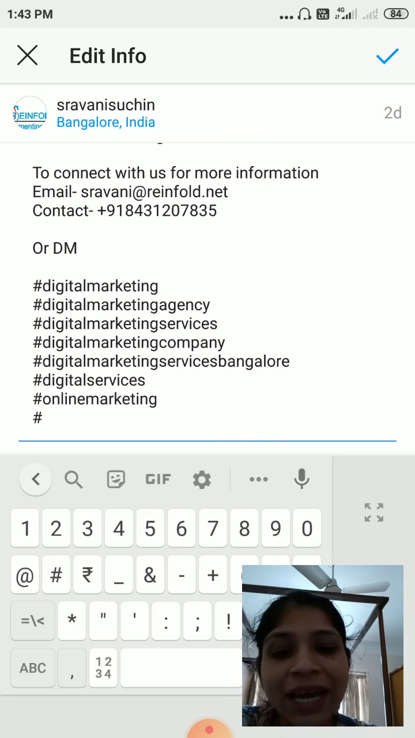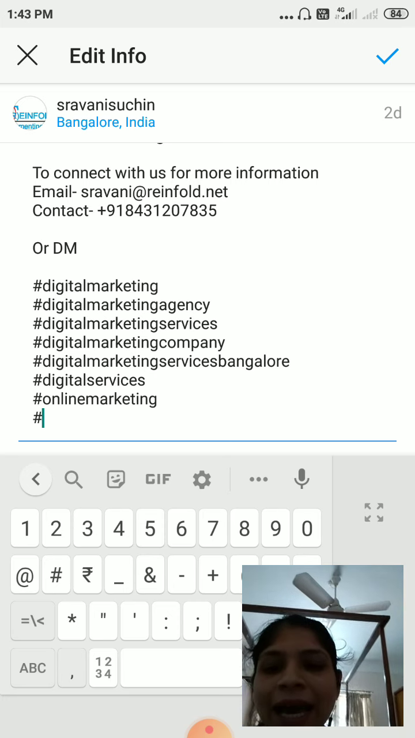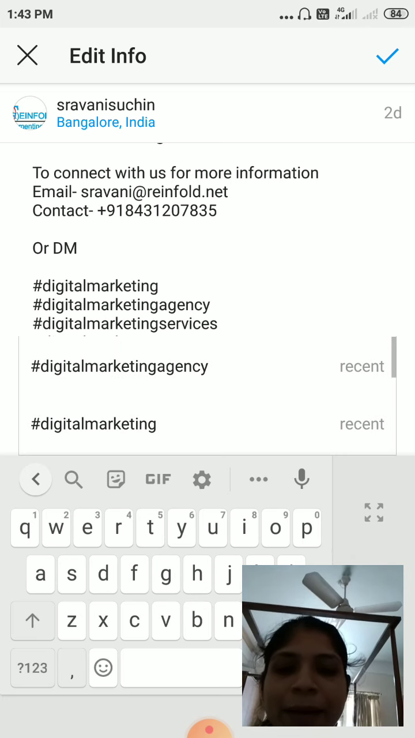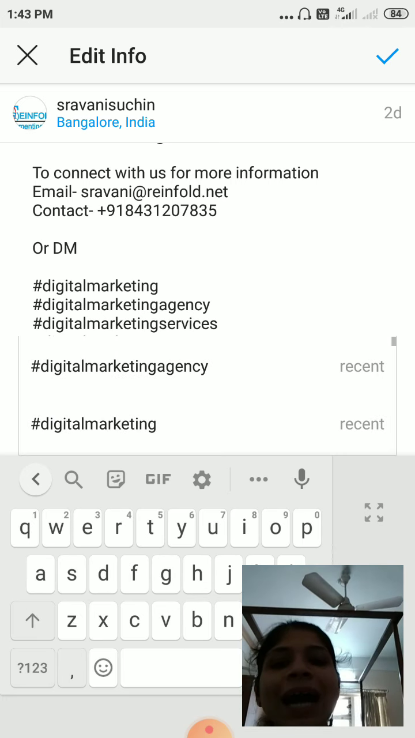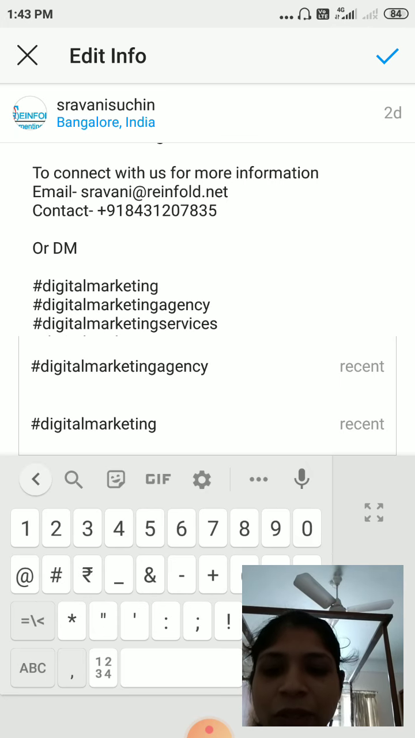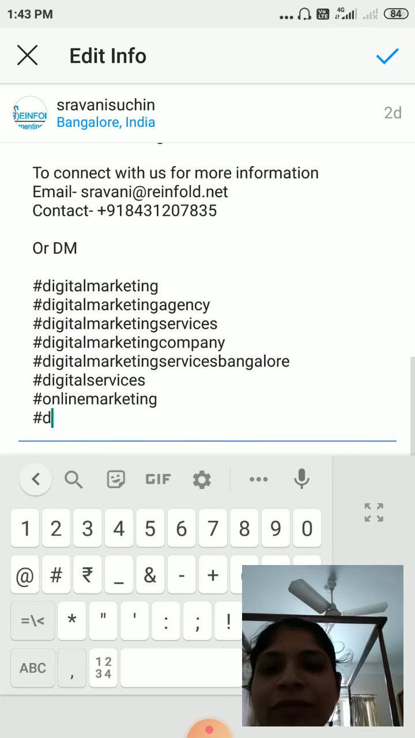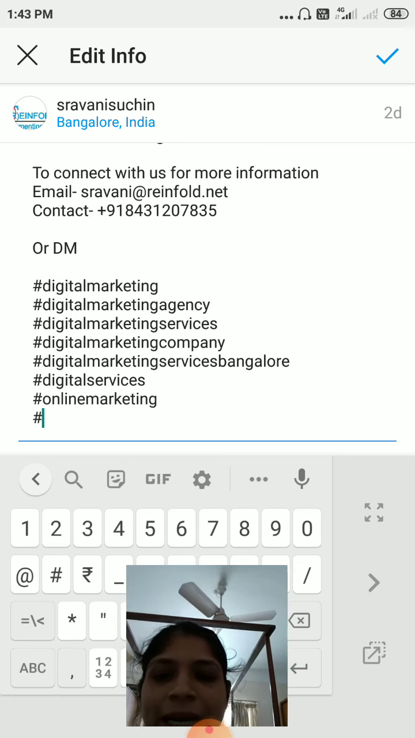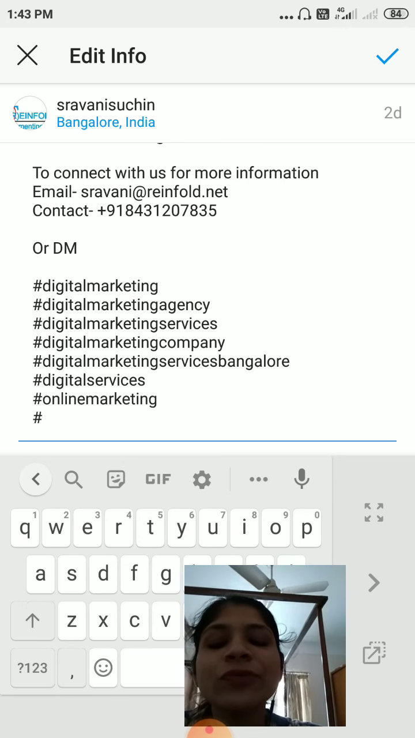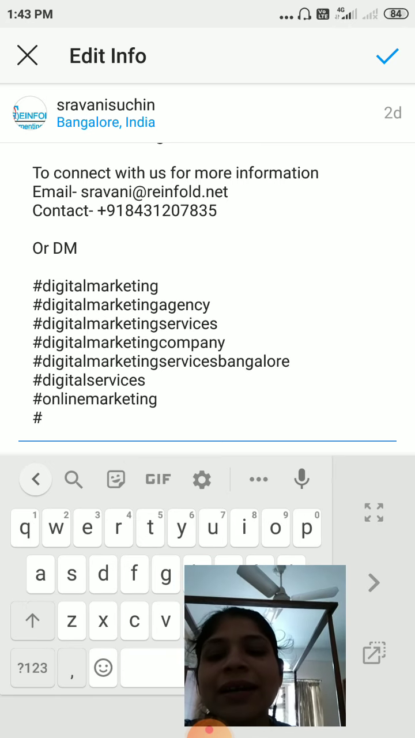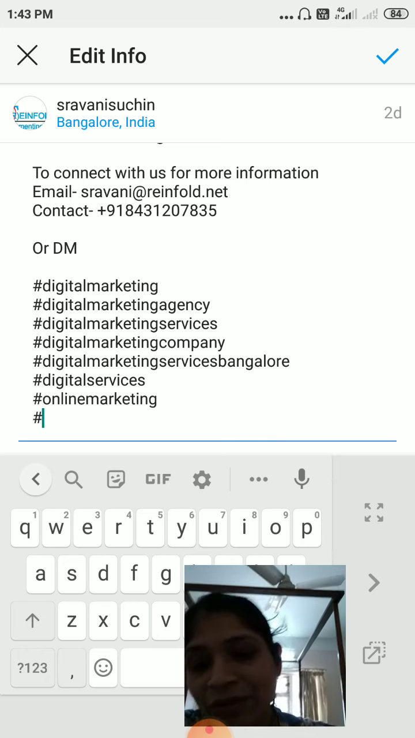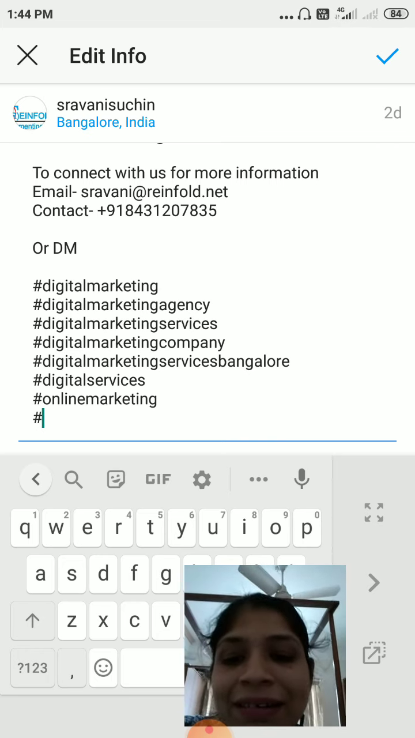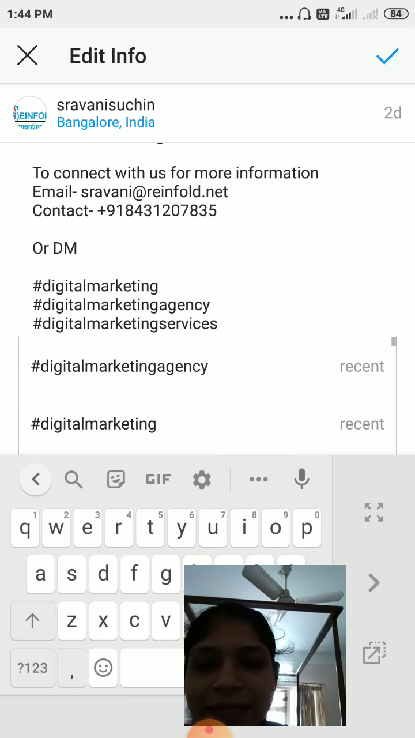How can you make use of it? You can start with the hash symbol. Just type the hash symbol. Once you start typing, it will automatically highlight. While clicking on the hash itself, Instagram automatically highlights it. Once you type the first letter, it will start highlighting all the available keywords related to that particular domain. I have started typing digital.